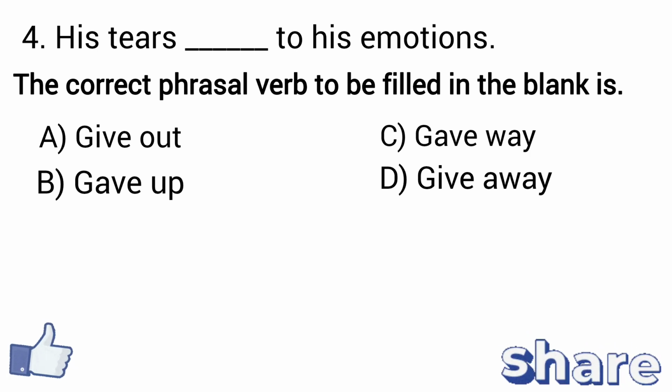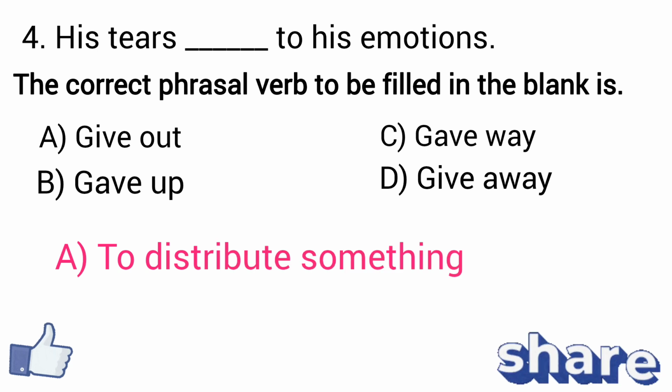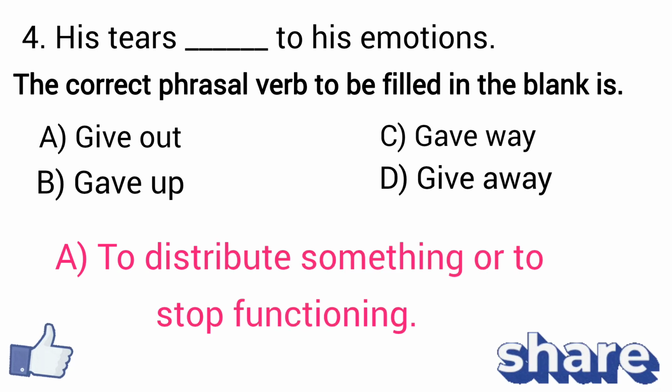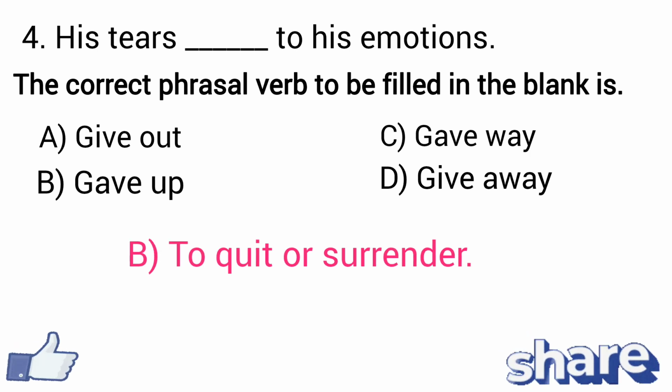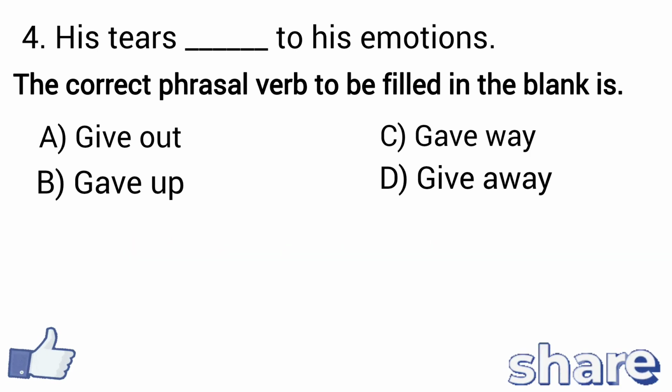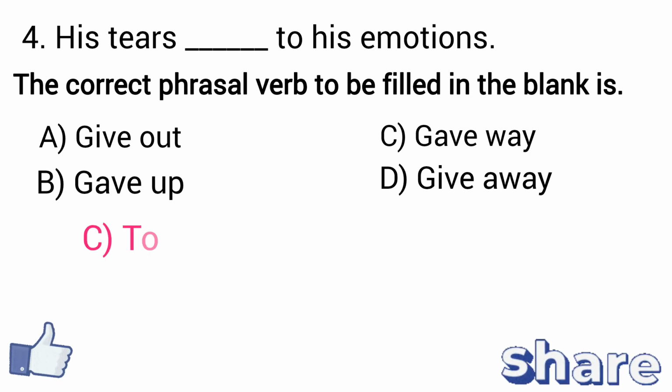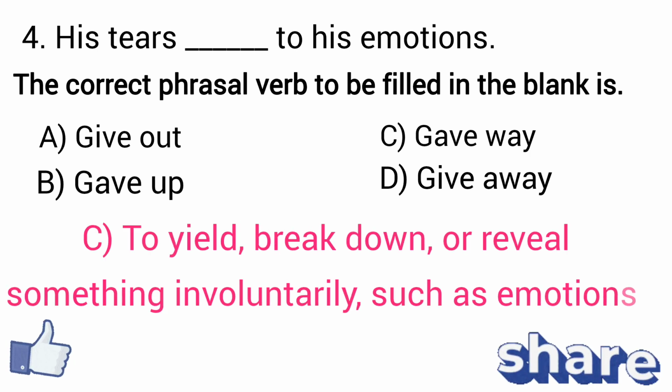Option A, give out, means to distribute something or to stop functioning. Option B, gave up, means to quit or surrender. Option C, gave way, means to yield, break down or reveal something involuntarily, such as emotions.